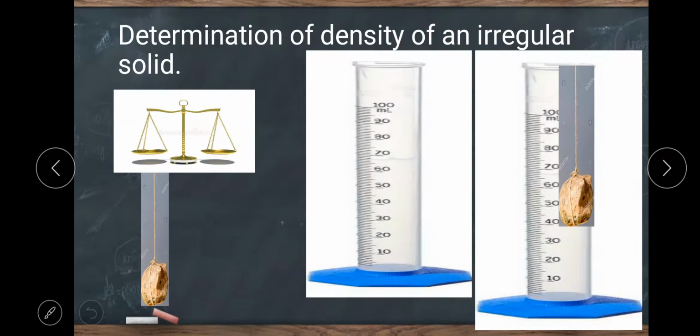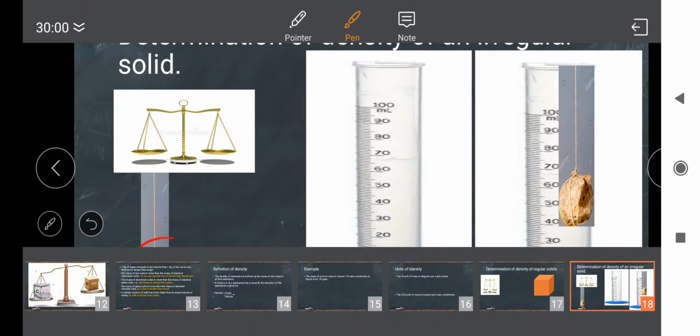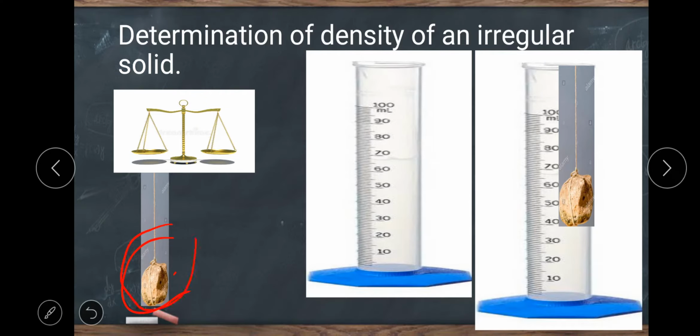Determination of density of an irregular solid. How to find the density of an irregular solid? To determine the density of an irregular solid, we have to measure its mass and volume. For this, you have to follow these steps. Measure the mass of the given solid using a beam balance. Suppose we have this irregular solid.